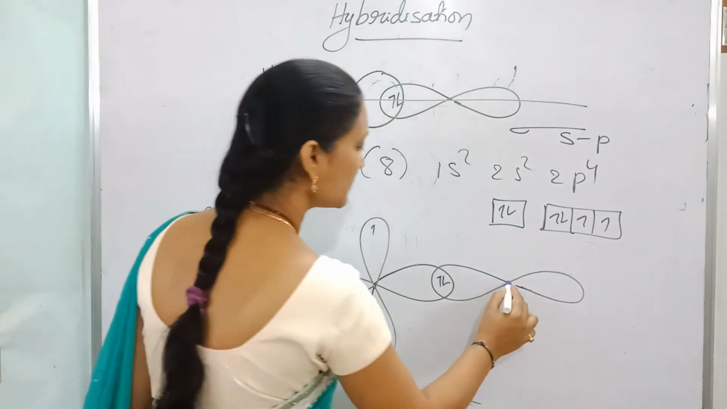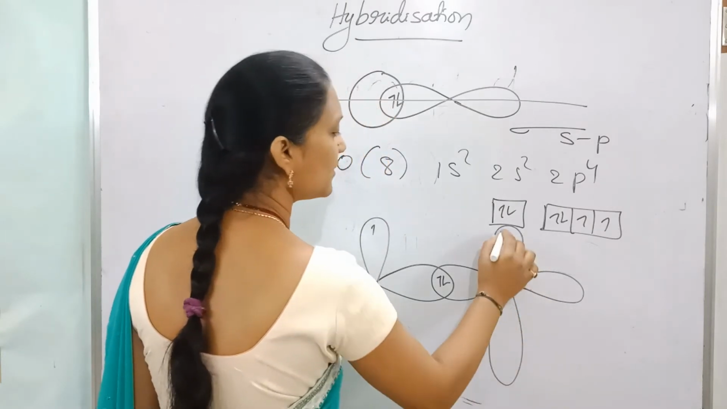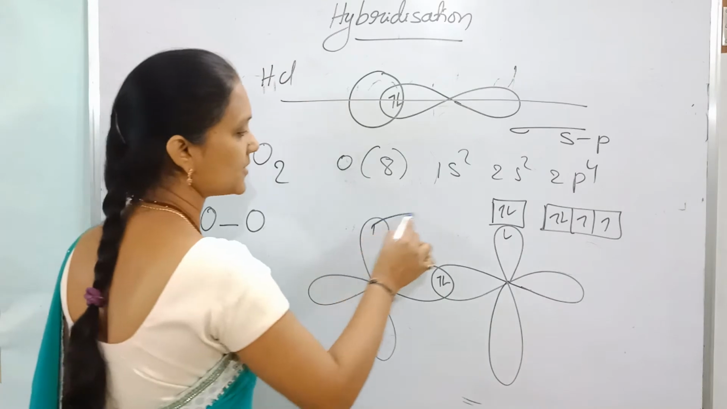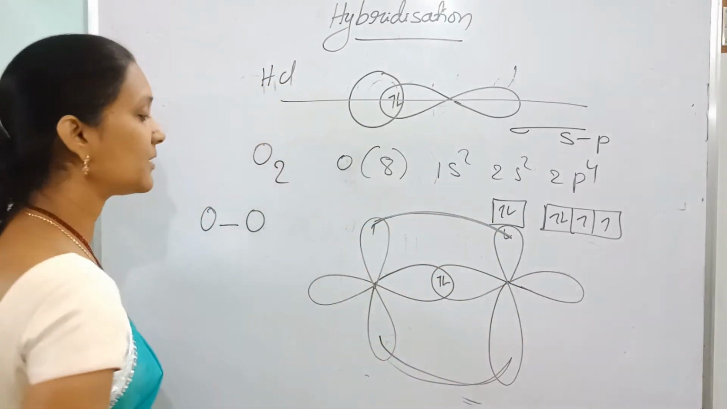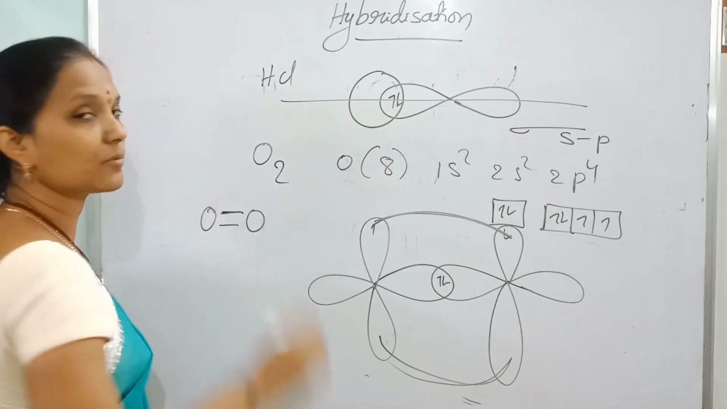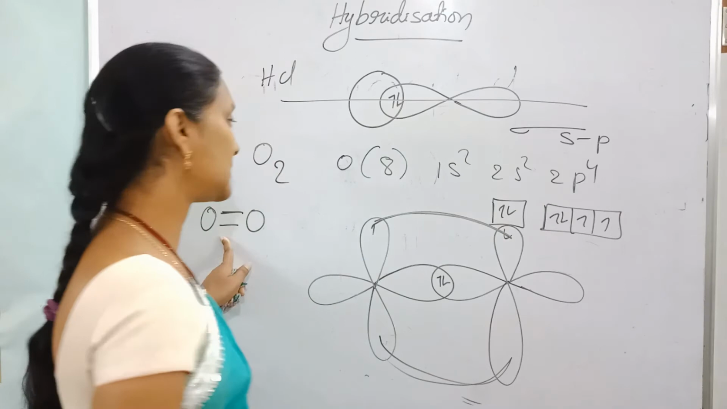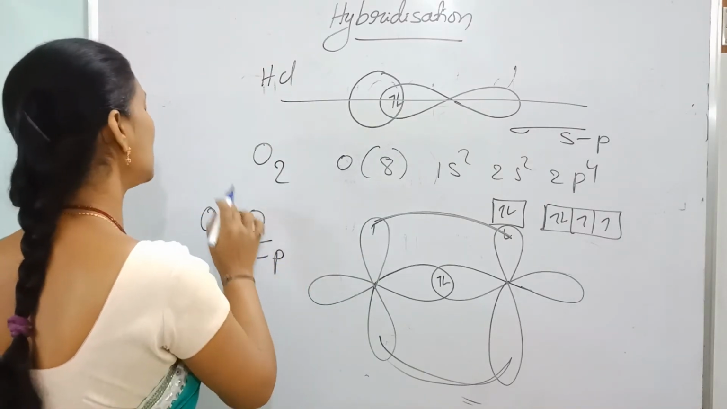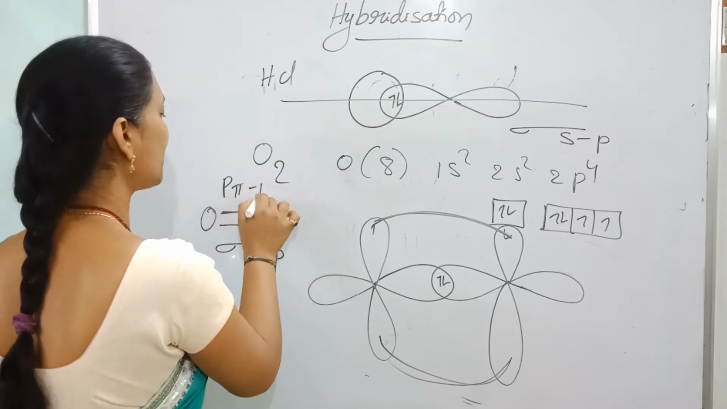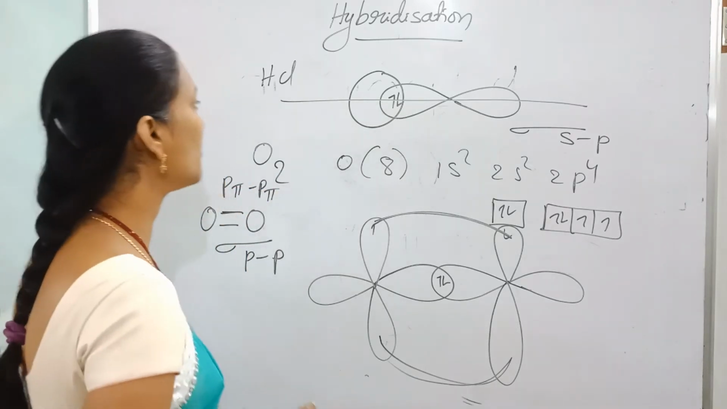And now one more p orbital. This p orbital with an unpaired electron of opposite spin overlaps above and below the axis. Above and below the axis means the bond is a pi bond. So in the O2 molecule, between the two oxygens, there is one sigma and one pi bond. This is a sigma p-p bond and this is a pi p-p bond. Two p orbitals are involved in overlapping.